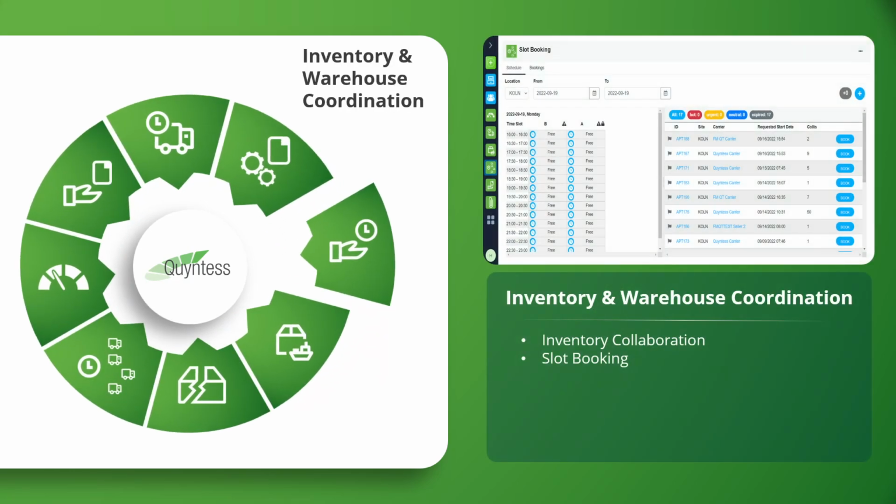Inventory and warehousing coordination creates transparency across inventories and goods movements. Through inventory collaboration and slot booking, stock levels and inbound flows become visible and predictable. This enables better coordination between suppliers, warehouses, and receiving sites.